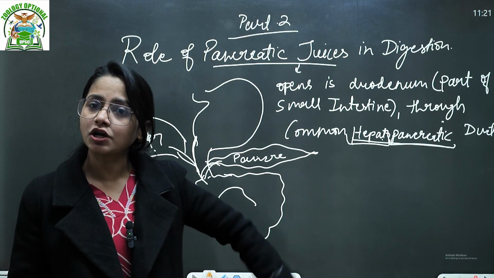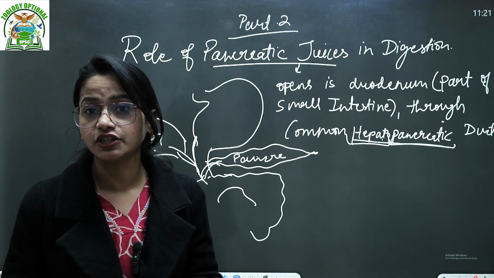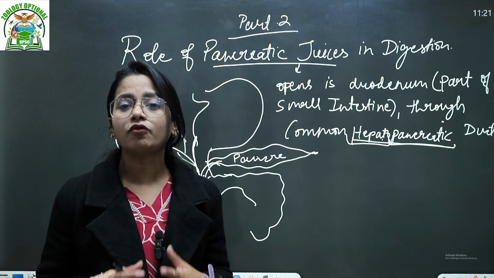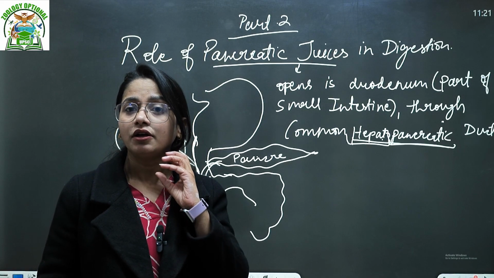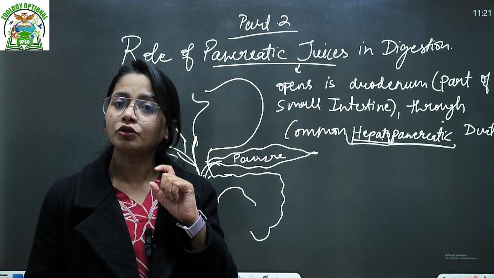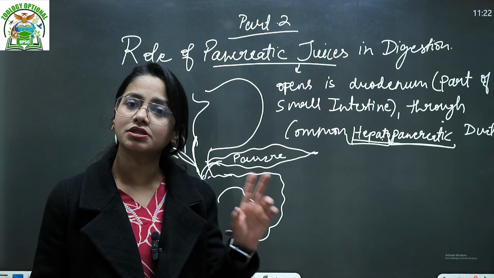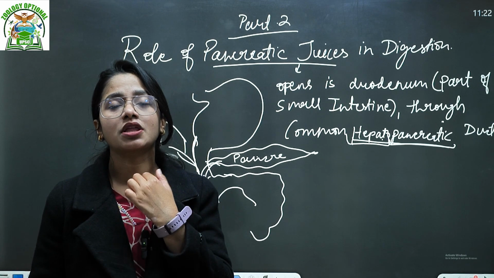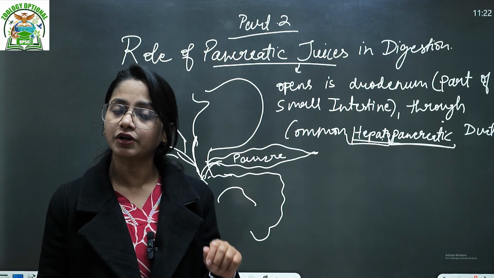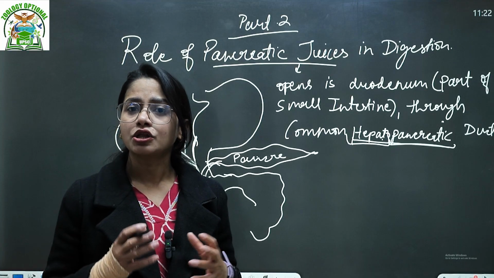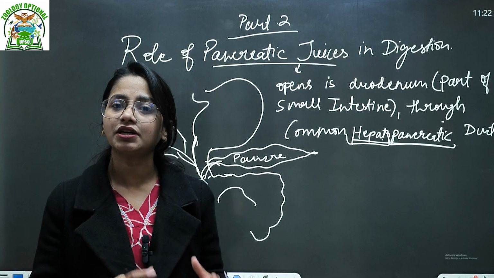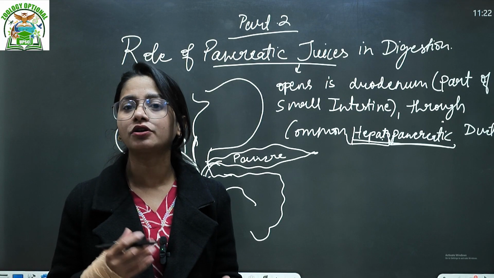Accordingly, we know one of the basic properties of enzymes is that they are very specific in nature, right? So why are we saying that? It means that for the enzymes present in the pancreatic juice, for suppose carbohydrate, those carbohydrate digestive enzymes will only digest the carbohydrate. Then the proteolytic enzymes, the protein digesting enzymes, will digest only the protein. So combinedly, these are the specific enzymes present in your pancreas which help in the digestion of a specific component of the food particle.